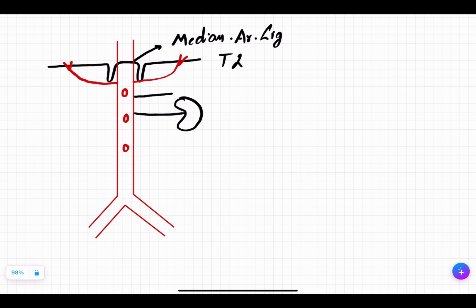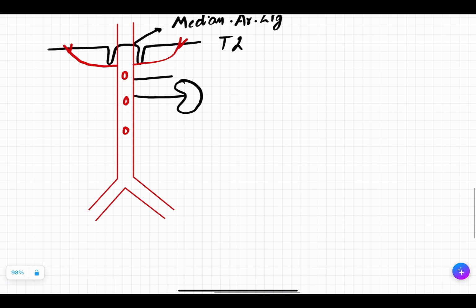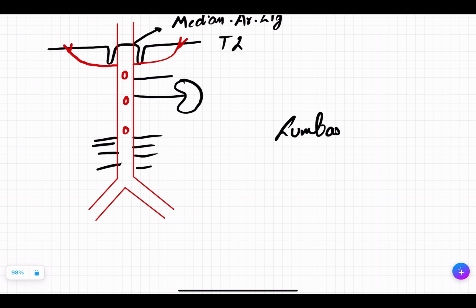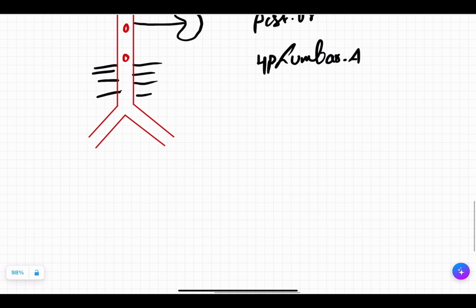And some branches coming from the posterior part are 4 pairs of lumbar arteries. This is not supplying the visceral organs, but the back muscles and all. So 4 pairs of lumbar arteries. This is a posterior branch. Along with this, you will have one median sacral artery.